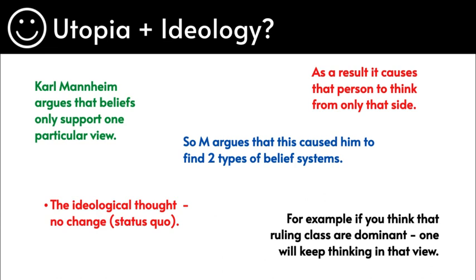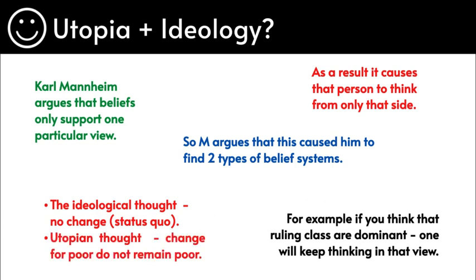And this is what Karl argues, that in order for us to not think from one side, we can adopt two different types of belief system. The first type of belief system is where we have no change, the ideological thought. And the second one is utopia, where change for the poor do not remain the poor. So they want change. The poor do not remain the poor, okay? So this belief system allows individuals to not just think from one perspective, but allows them to think from all types of perspective. As a result, this prevents a particular bias against a particular view, okay?